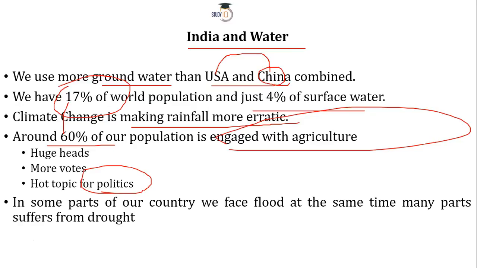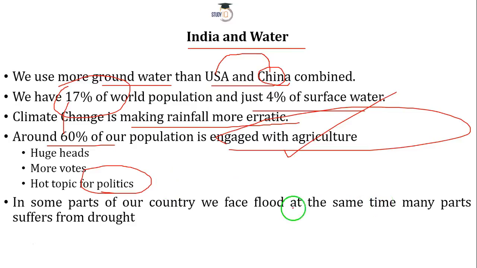This is one of the reasons that topics like dam disputes become a sort of war. It takes the form of a water war between two or multiple states, because you can understand you have so many people, 60%, engaged with agriculture. We know the state of our agriculture, and this is the reason it becomes a hot topic.